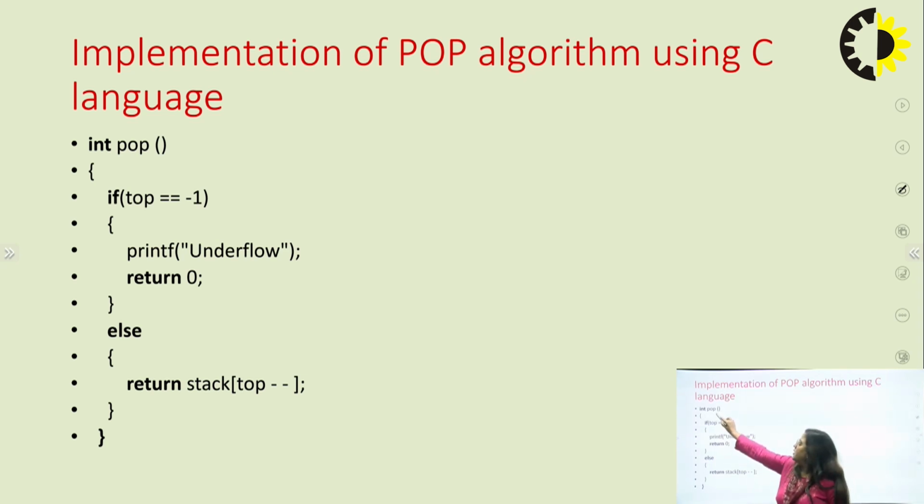Now it is the implementation of the pop algorithm using C language. It is again the same. Here there is no need to pass any parameter because it uses just the top value of the stack. So first, check if top value equal to minus 1, then print the underflow condition and return 0. Otherwise, the else part says the stack has some number and you want to delete the top number from the stack, then top is top minus 1.